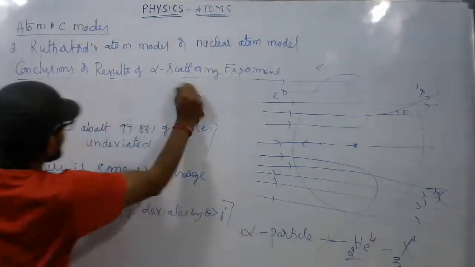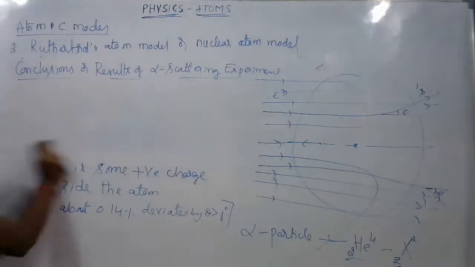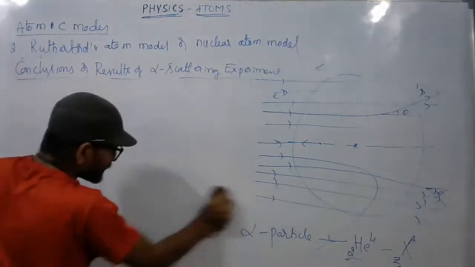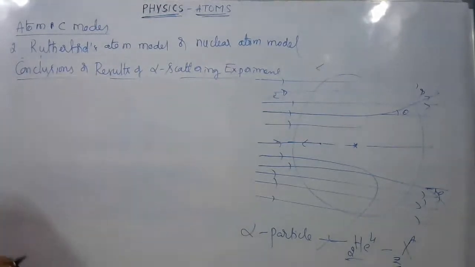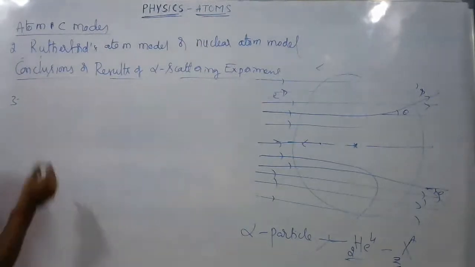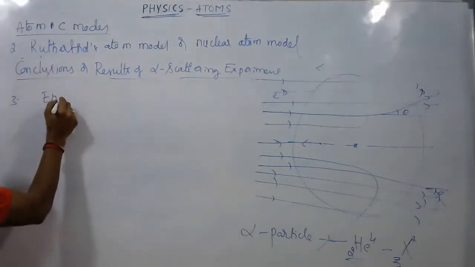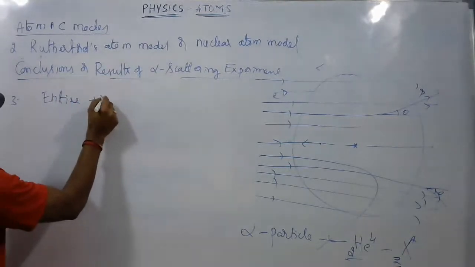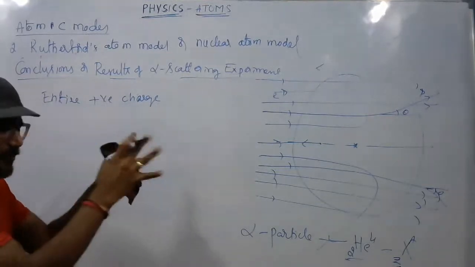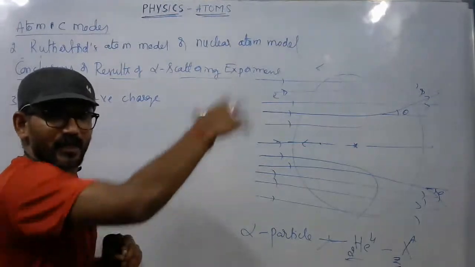The next conclusion or result of this alpha scattering experiment says that the entire positive charge, or most of the positive charge, is concentrated in a small space at the center of the atom, which is named the nucleus. Actually, the second conclusion says that there is some positive charge inside the atom pushing away or deviating the particles.